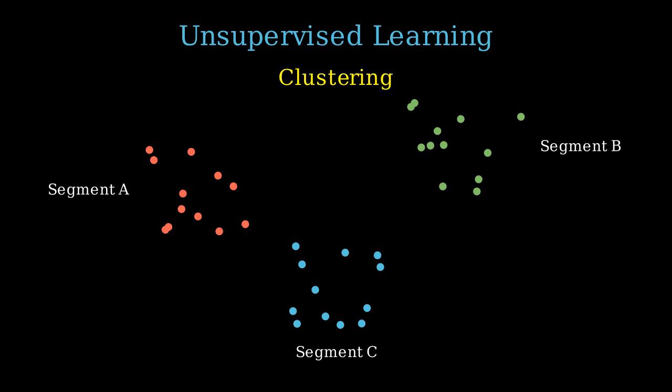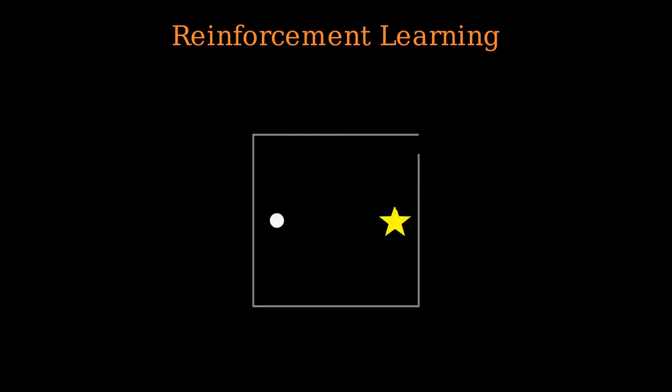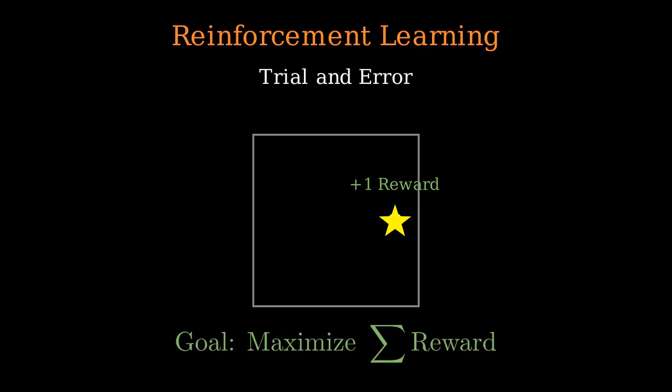Beyond finding groups, we have reinforcement learning, which is inspired by behavioral psychology. In this scenario, an agent interacts with an environment and receives reward signals for its actions. It learns through trial and error, much like an AI learning to play a complex strategy game or a robot learning to walk. The goal isn't just to match a label, but to maximize the total reward gathered over time.